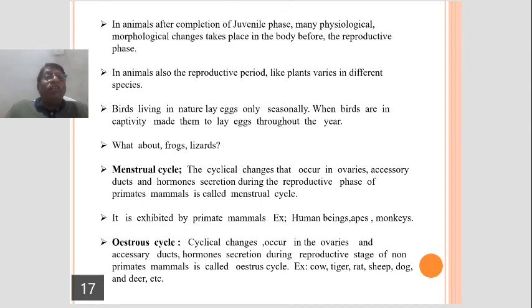Physiological changes followed by the morphological changes. Okay. In animals, like plants, the reproductive period also varies in different species.